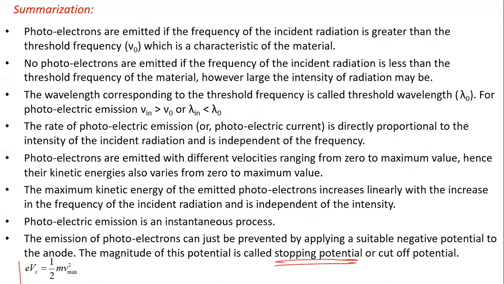So we get this relation: e into the stopping potential is equal to 1 by 2 mv square. Here e is the charge on the electron, V is the stopping potential, and this is the kinetic energy. So remember this relation.